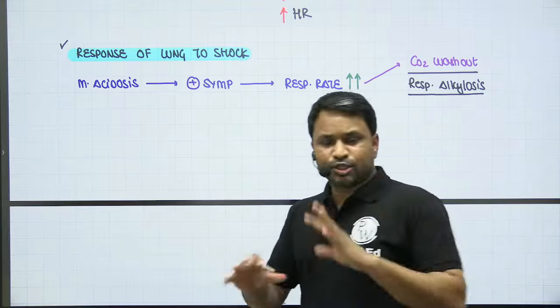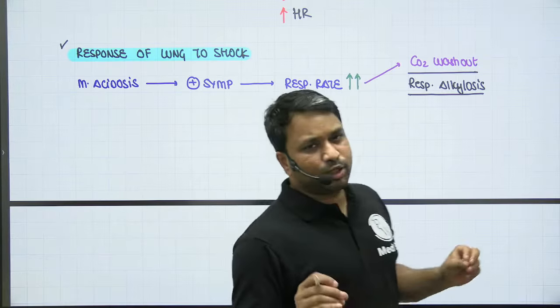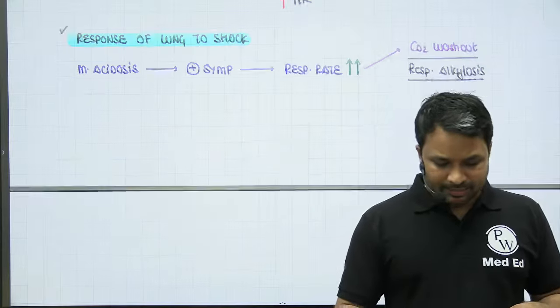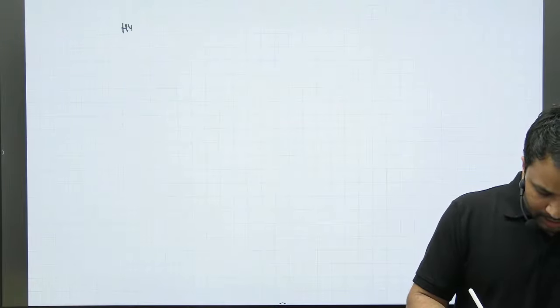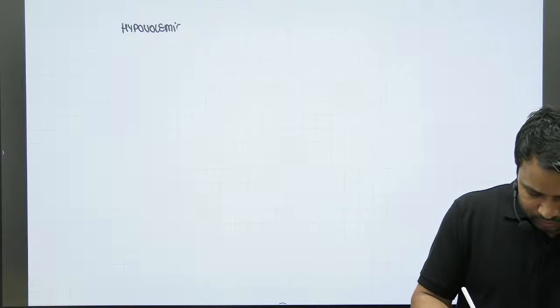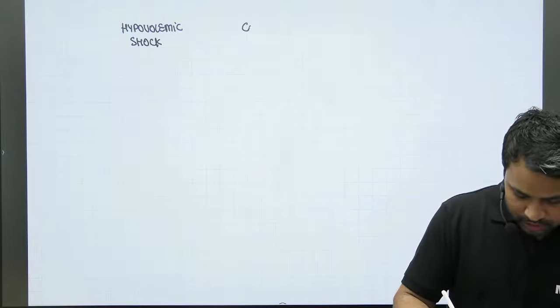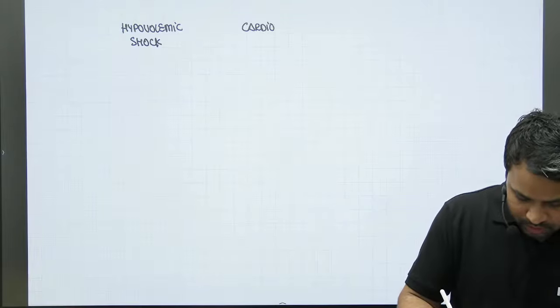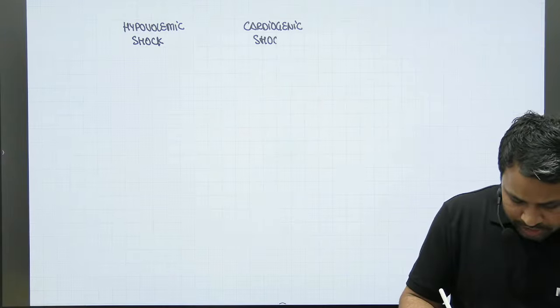Okay? So if you understood this is how your body is trying to compensate, we'll try to understand and analyze the basic parameters of the shock. So before we move any further, I'll be talking about three basic types of shock. One, we'll be talking about the hypovolemic shock. Another one we'll talk about the cardiogenic shock. We have the hypovolemic shock, the cardiogenic shock.